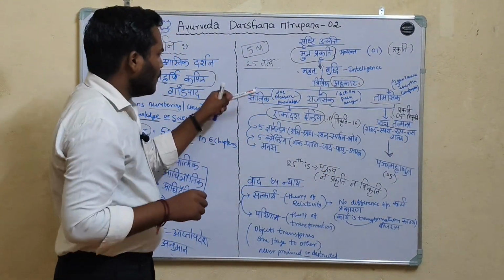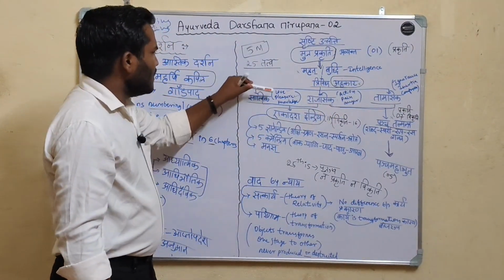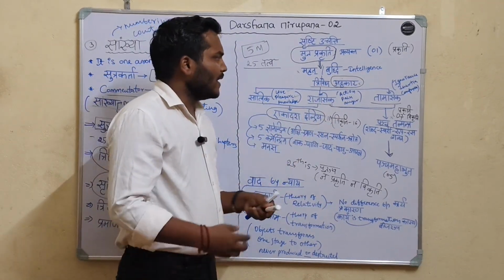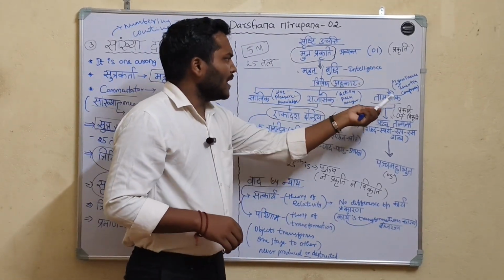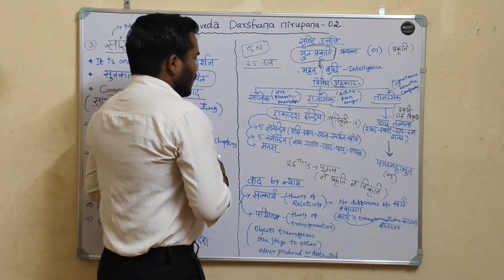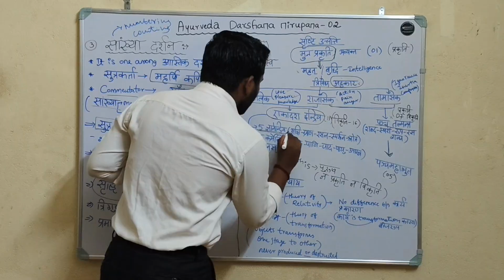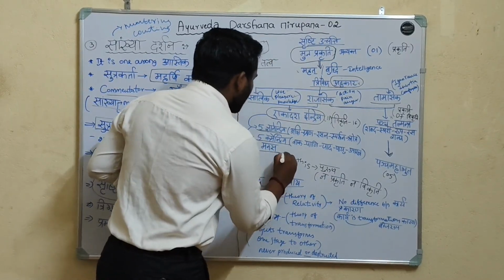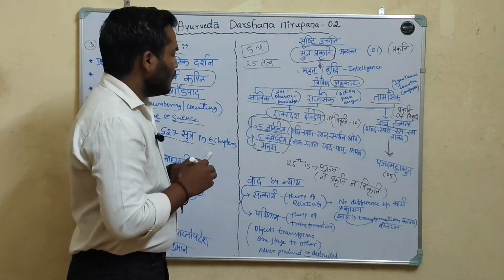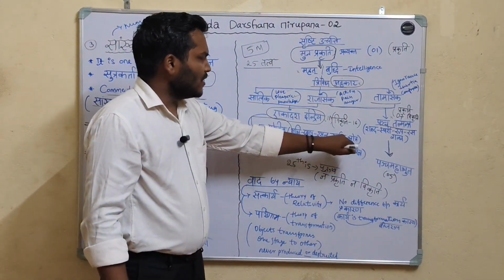I already explained what is Sattvika, Rajasika, and Tamasika. Sattvika means love, pleasure, good knowledge. Rajasika means action, anger, and pain, and Tamasika means ignorance and a confused state. Ekadasha Indriya: 5 Jnanendriya, 5 Karmendriya, and Manas, total 11 in number. The 5 Jnanendriya are Akshi, Grana, Rasana, Sparshana, and Srotra.